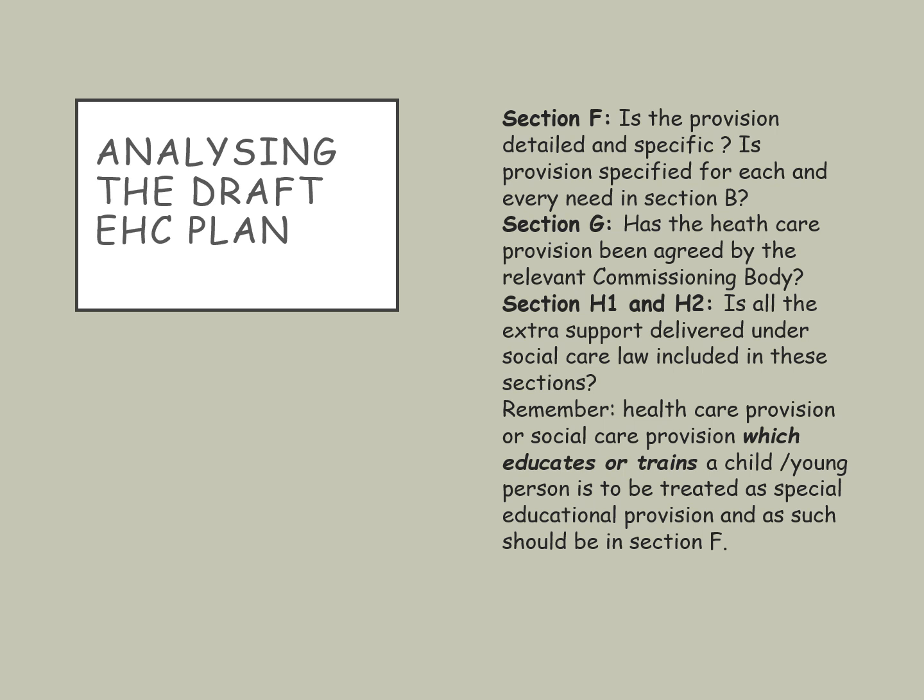Next, check Section F. Is the provision detailed and specific, or is it vague and open to interpretation? Is the provision specified for each and every need in Section B? Section G. Has the healthcare provision been agreed by the relevant commissioning body? Section H1 and 2. Is all the extra support delivered under social care law included in these sections? Remember, healthcare provision or social care provision which educates or trains a child is to be treated as if it's special educational provision, and as such it should be moved into Section F.